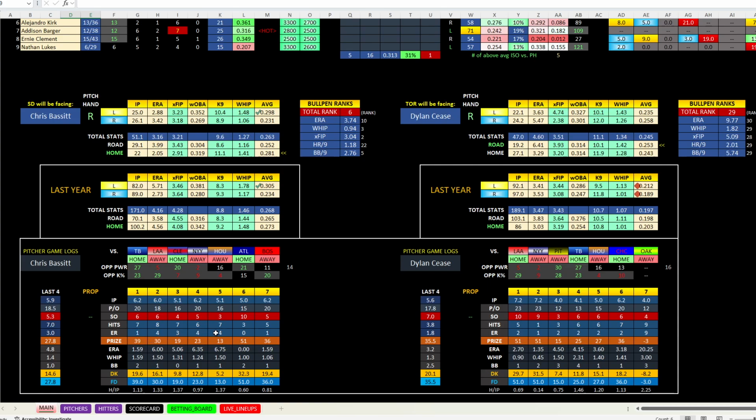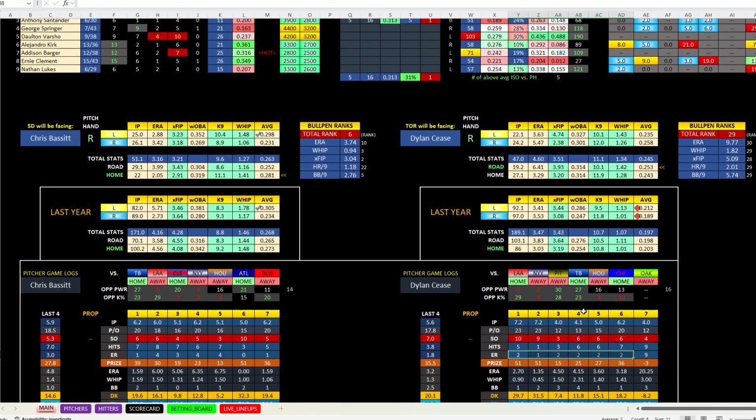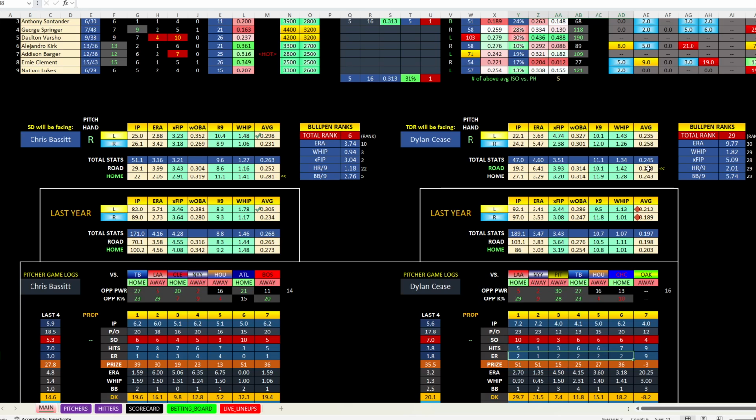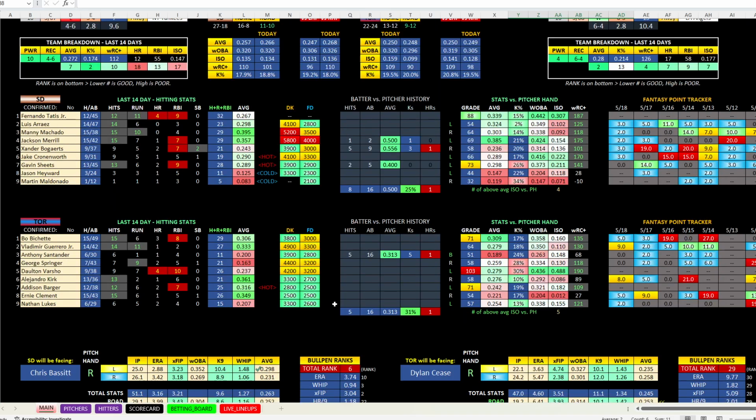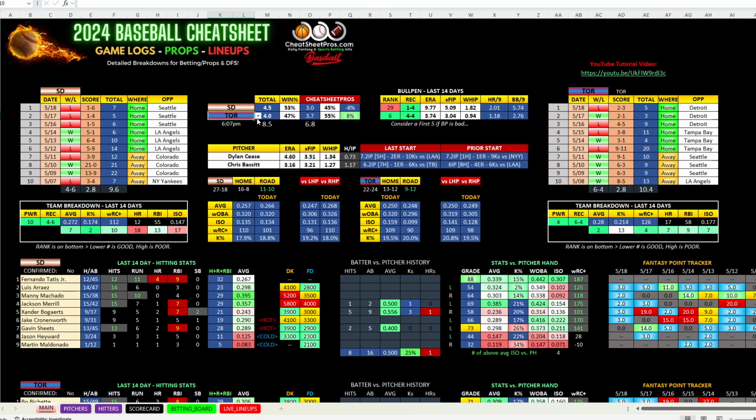Although Bassett has been up and down, he's given up a lot of hits though. 7, 8, 7, 6, 7 hits. So San Diego could get to him and slap him around a little bit. Dylan Cease has been rock solid. He's got 2 earned runs or less in 6 straight starts. He did get blown up 7 starts ago, but that's just part of what Cease does. .245 average he's allowing, not terrible, so I would lean San Diego here, but I didn't like the line, so I went ahead and decided to stay away from that one.